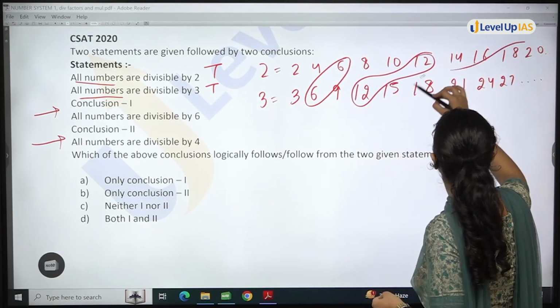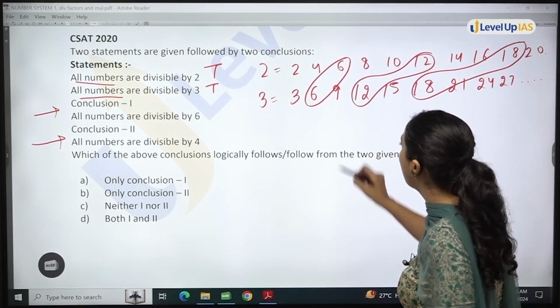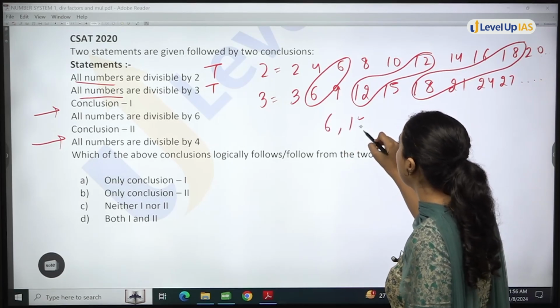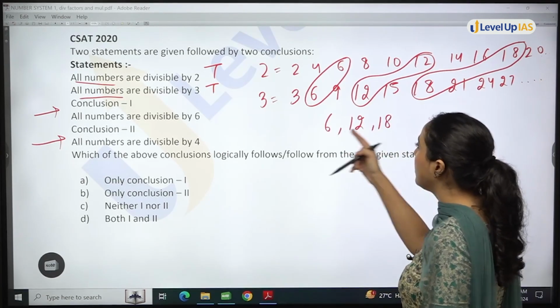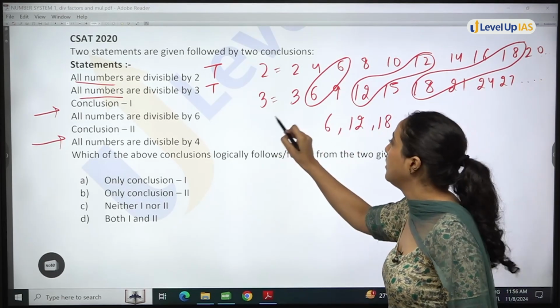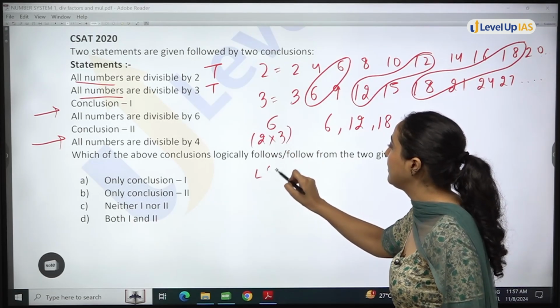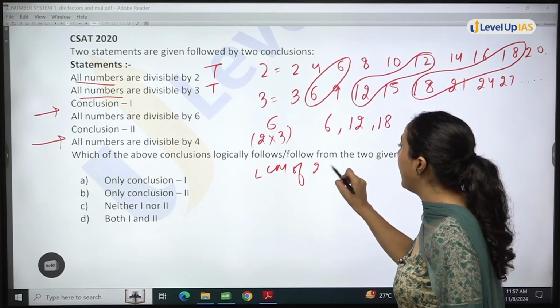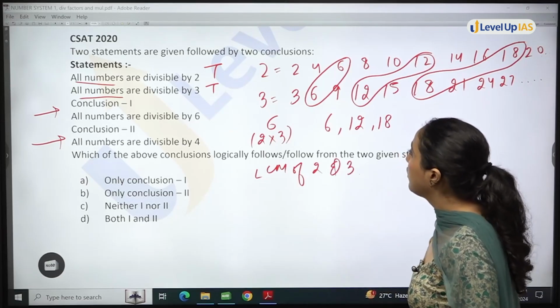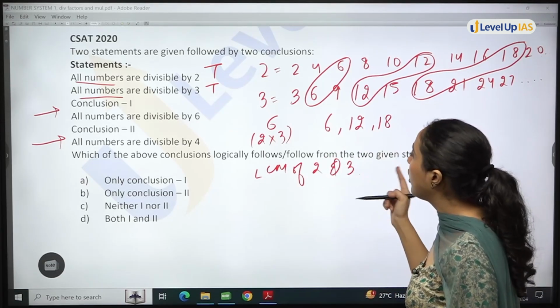Then 18, third number common. Can we see what is happening? 6, 12, 18. This is the table of 6, which is 2 multiplied by 3, or the LCM of 2 and 3.